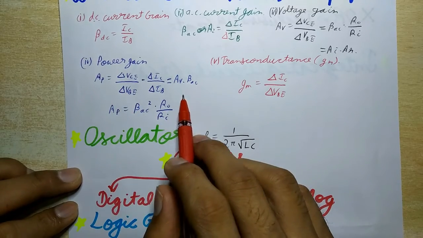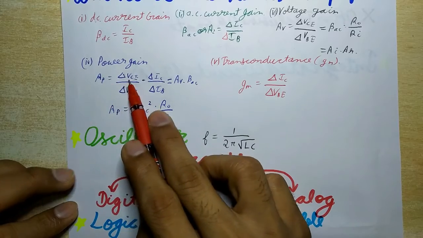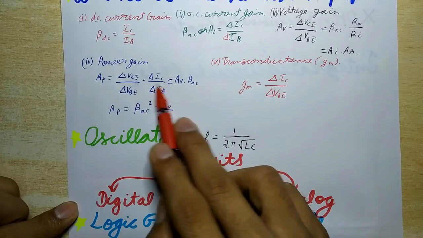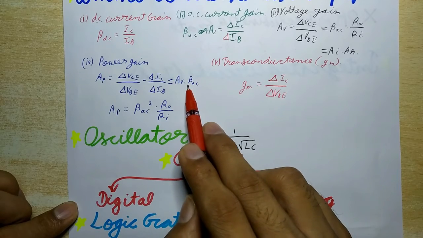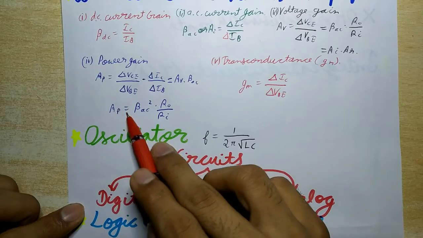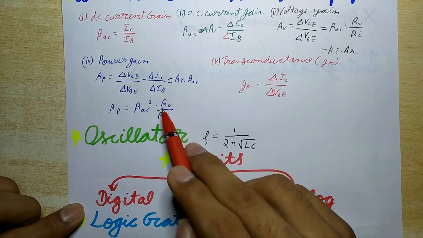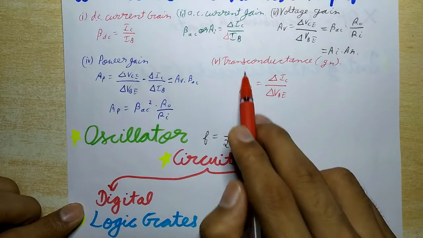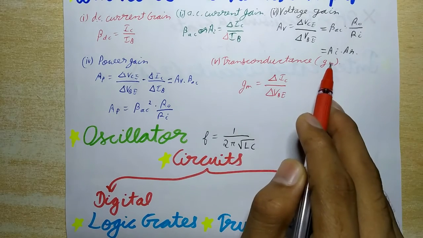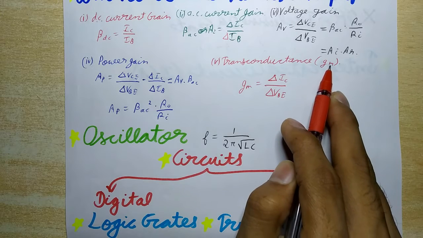So this is the formula: AP is equal to del VC upon del VBE into del IC upon del IB, which is equal to AV into beta AC, and AP is equal to beta AC square into RO upon RI. And the last, fifth, is transconductance, which is represented as GM.